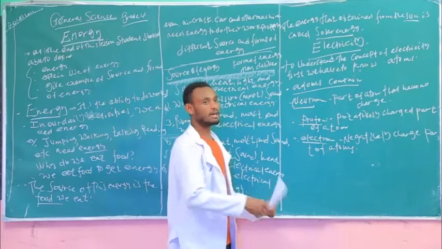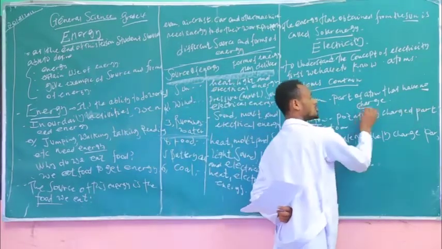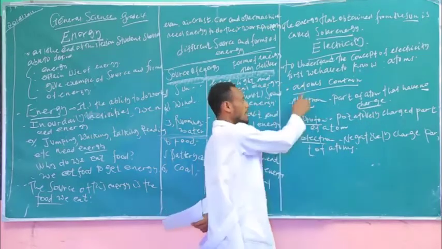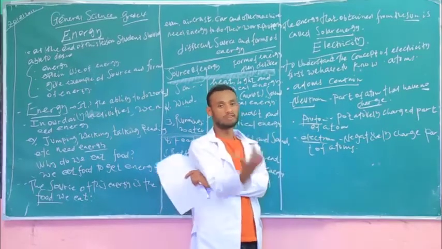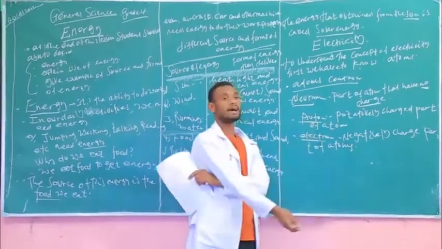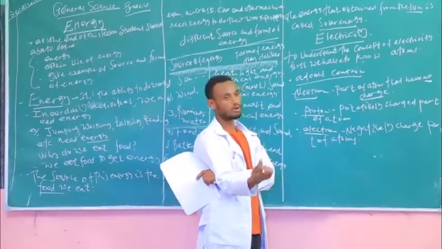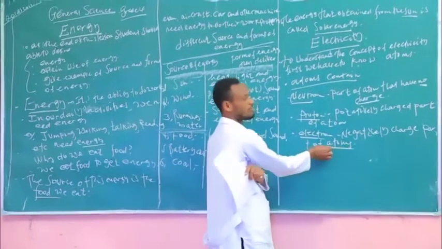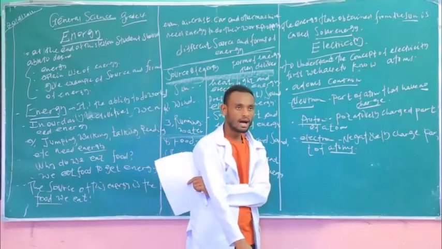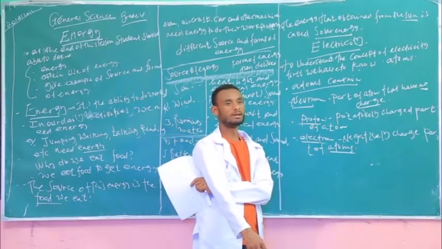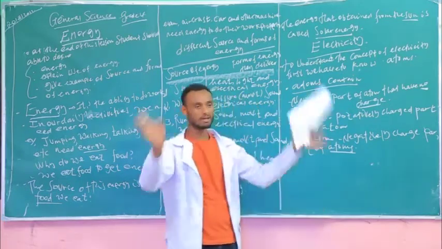So neutron is a part of an atom which has no charge, but proton is a positively charged part of an atom, and electron is the negatively charged part of an atom. Have you got the point, students? Thank you very much. Let me summarize today's lesson briefly.